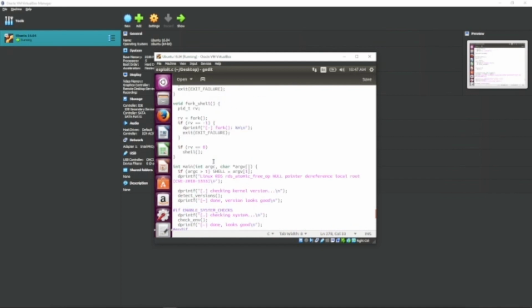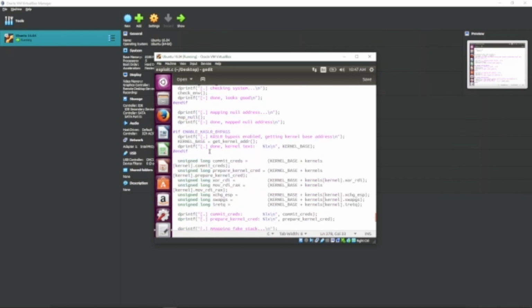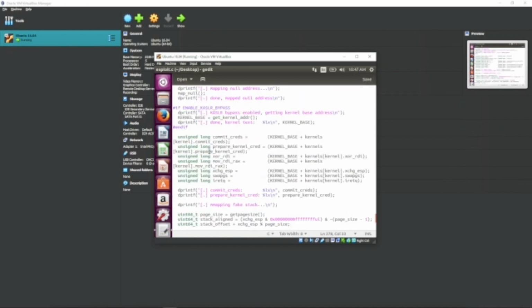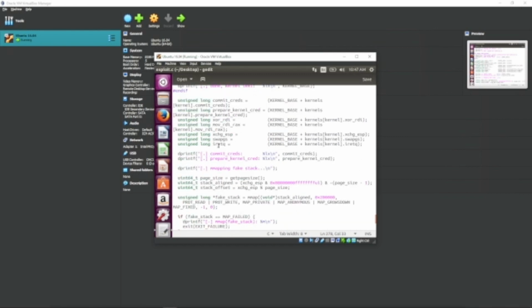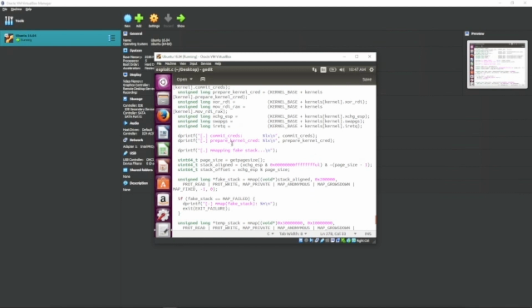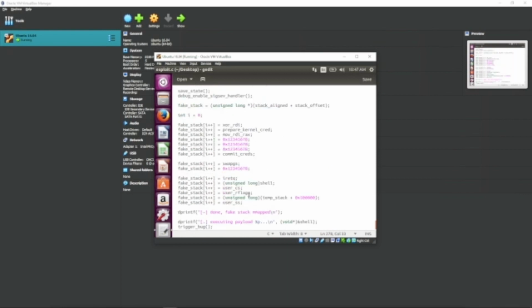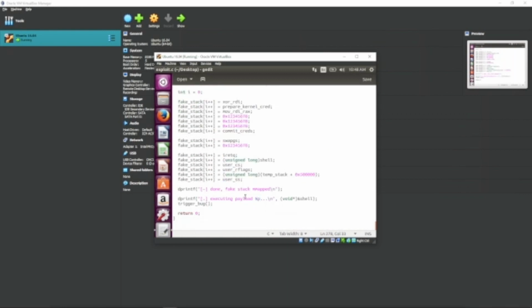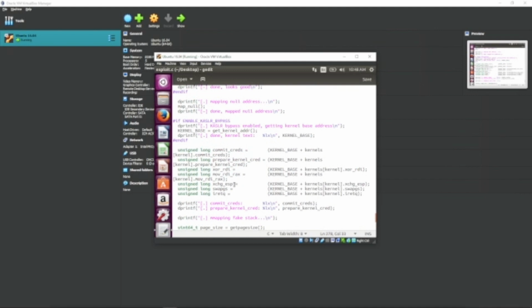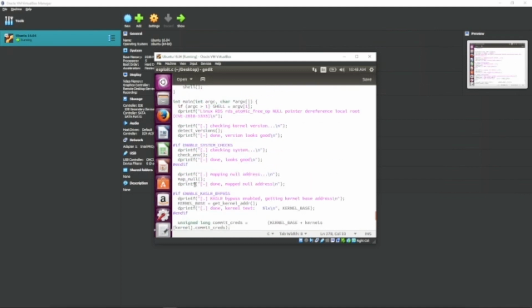Here we have a bunch of extra stuff, but in the details we bypass KASLR, then we get these function pointers, we map the fake stack, prepare the fake stack, and then execute the payload with map null being right here.